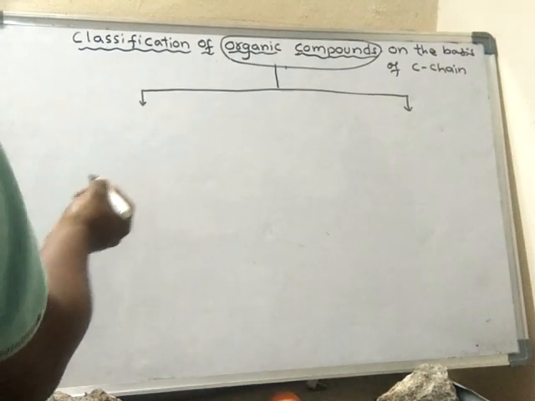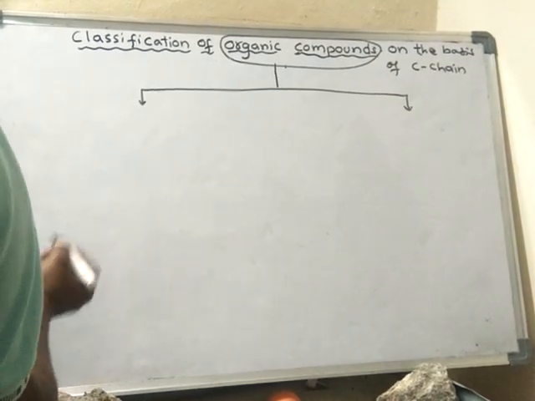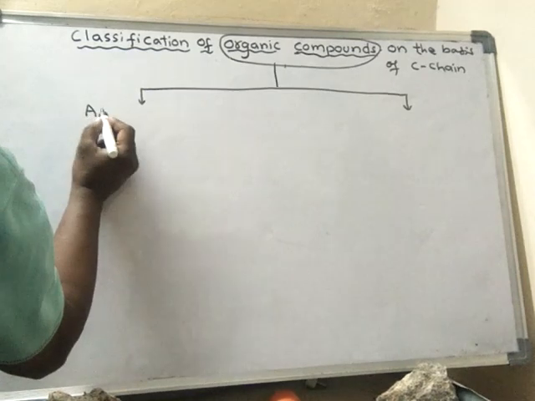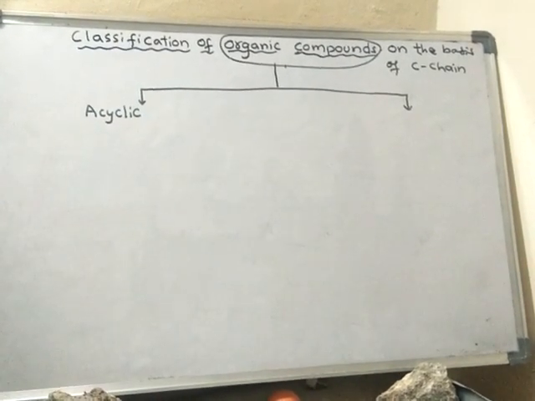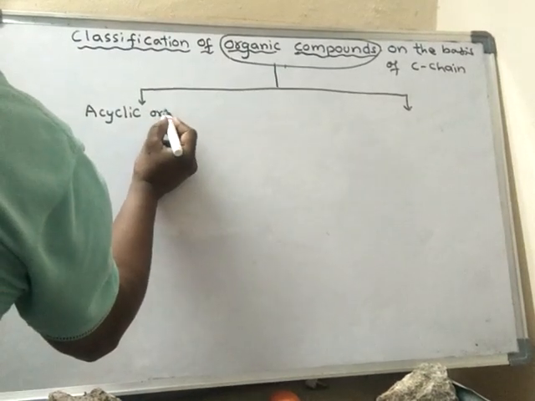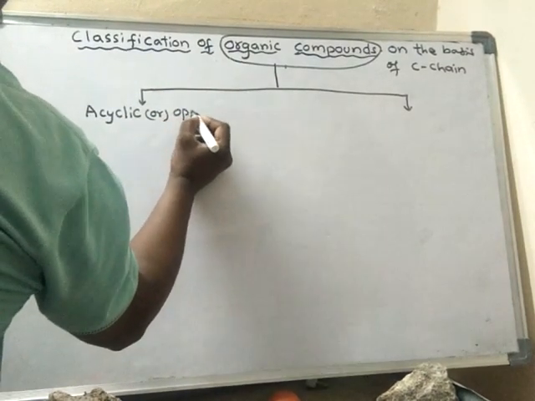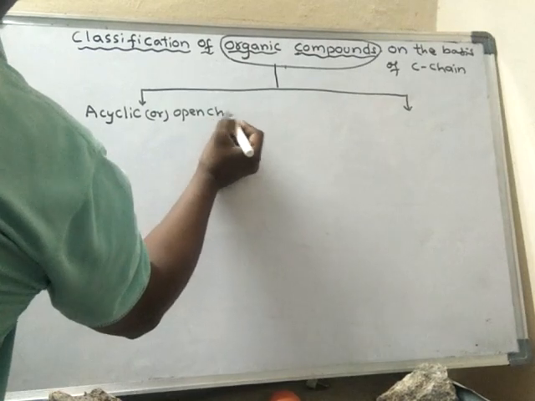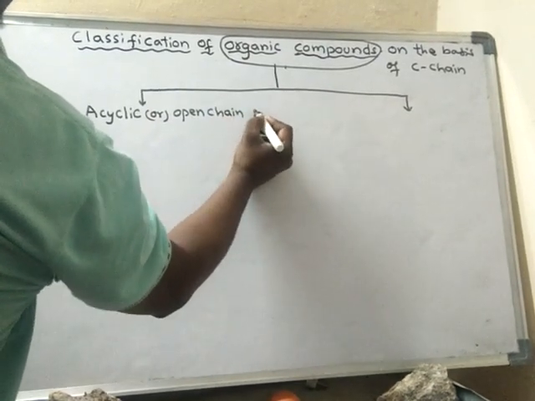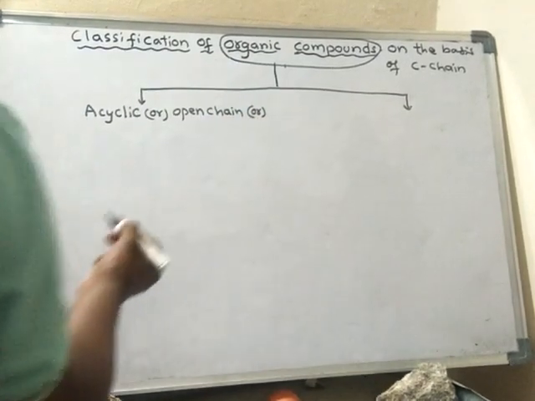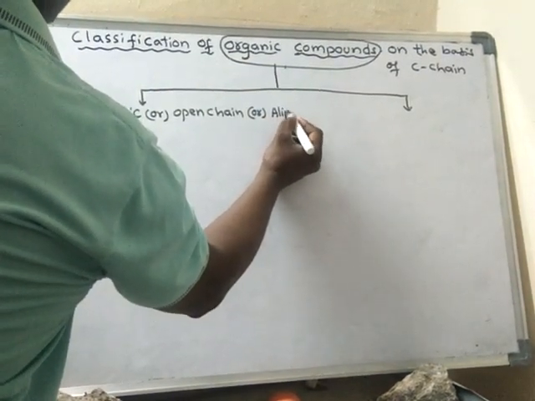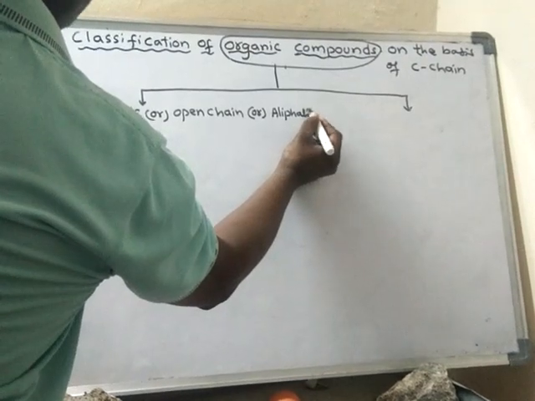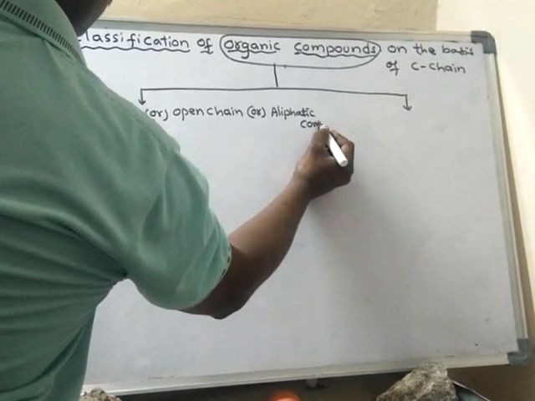One group of organic compounds is said to be acyclic, or open chain, also called aliphatic compounds.